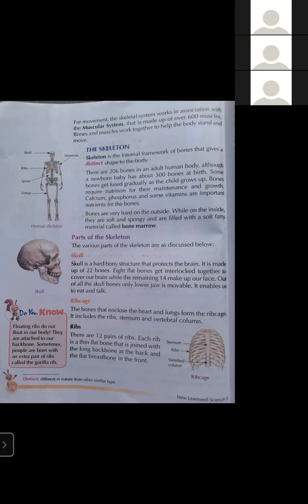And where is it located? It is located inside our thigh. So you can say simply that our thigh bone is the longest bone. And what is the name of the thigh bone? That is femur. Femur is the longest bone present inside our body.